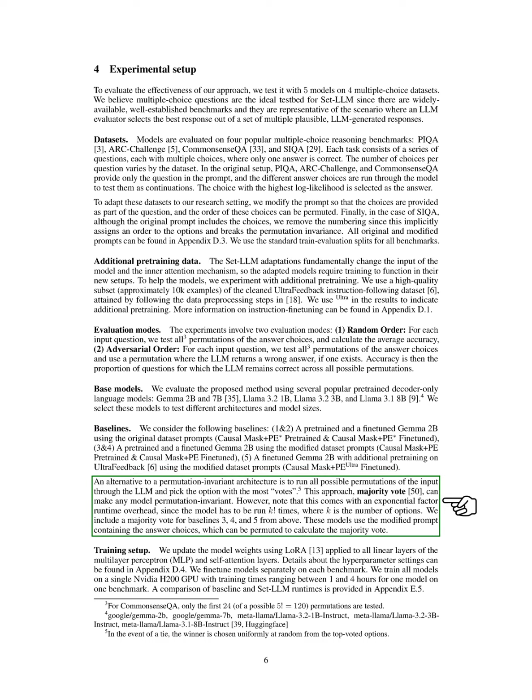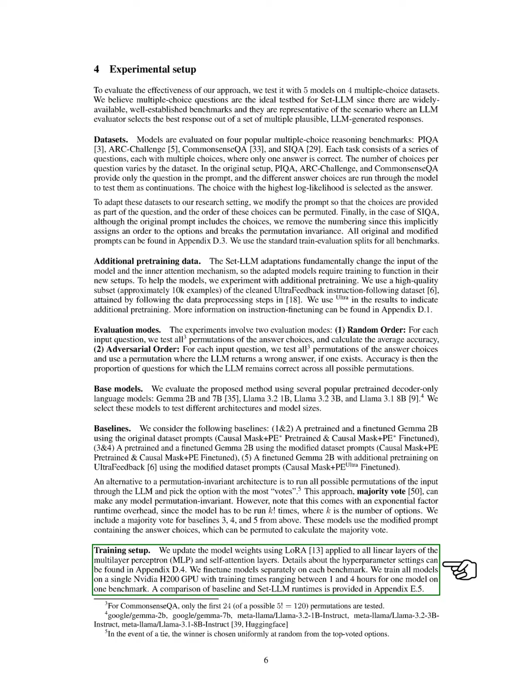An alternative approach to achieve permutation invariance is to run all possible permutations through the LLM and select the option with the most votes, known as majority vote. However, this method incurs significant computational costs, as it requires running the model multiple times based on the number of options.